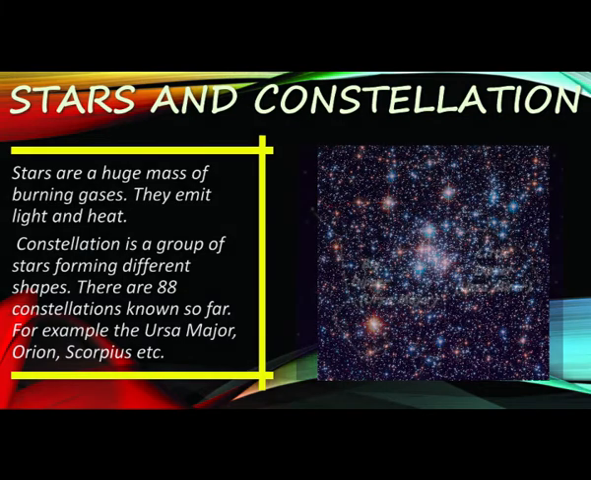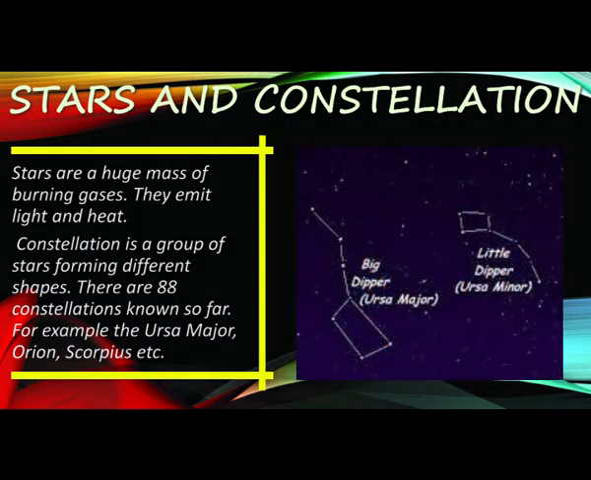Now, the next topic is constellation. When you look up in the sky at night, you can see groups of stars forming shapes such as those of an animal, a mythological character, or an object. Such a group of stars with some imaginary shape is called a constellation or nakshatra. A constellation may have just 10 stars or sometimes more than a million stars.